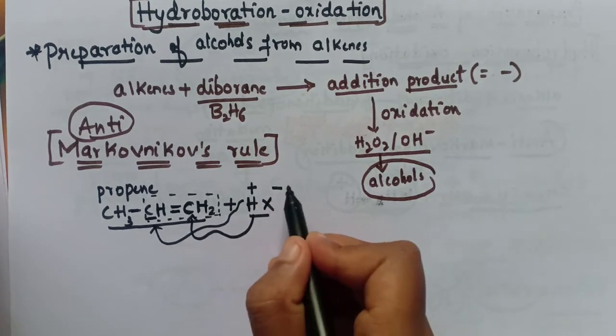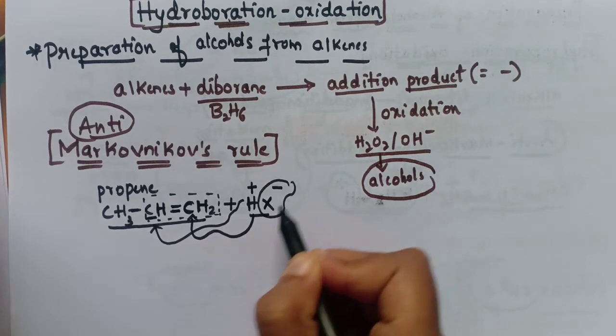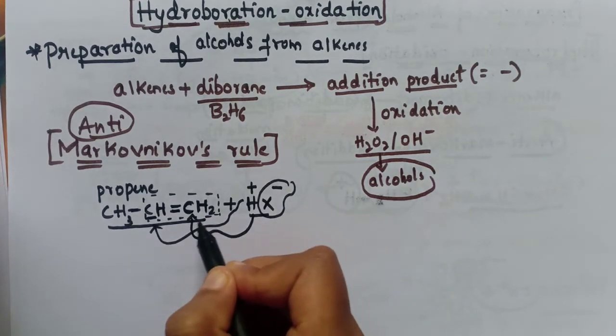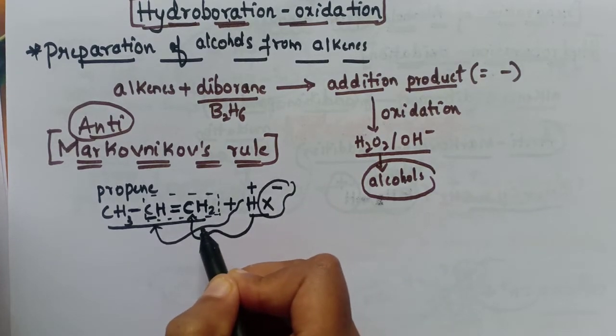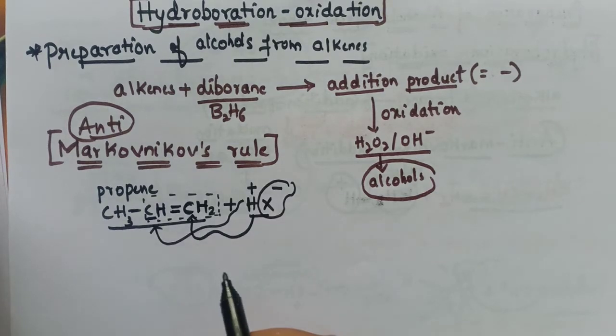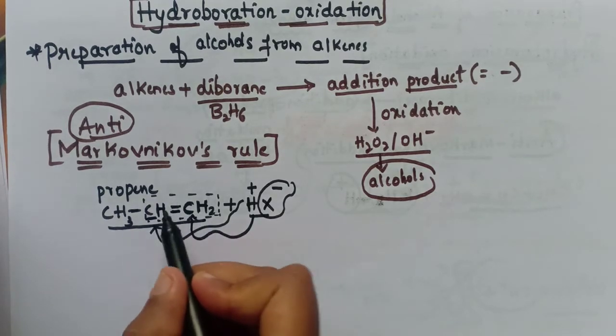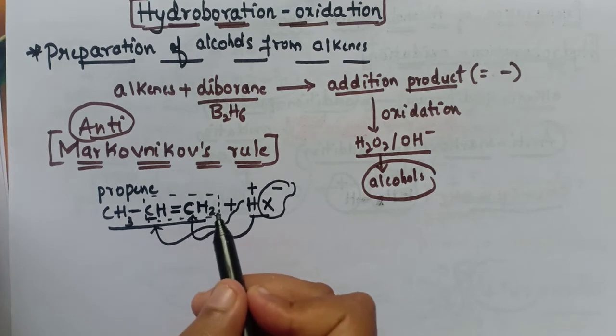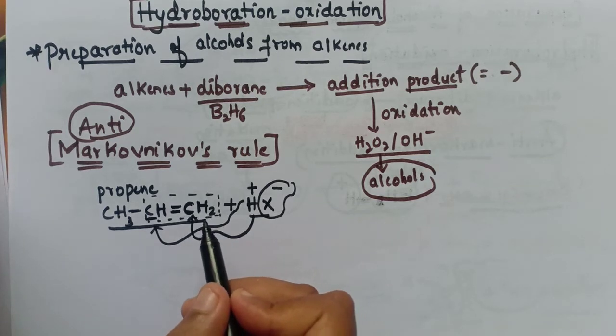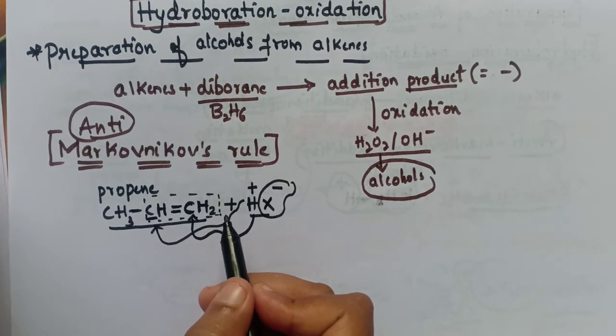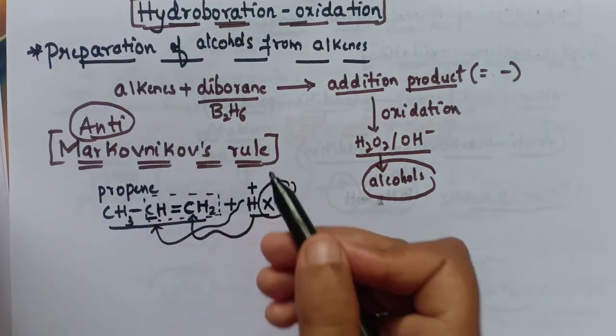Of these two carbons, this carbon has fewer hydrogen atoms, so the hydrogen will attach to this carbon, whereas the negative part will attach to the carbon having the maximum number of hydrogen atoms. An important thing to remember is that we consider only these two unsymmetrical carbons. So this is about anti-Markovnikov's rule.